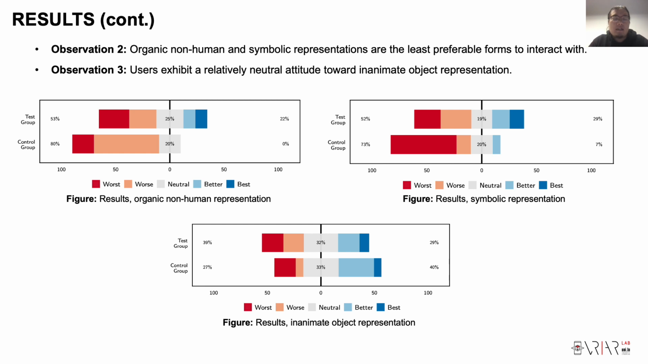And now, if we look at the figure at the bottom, this figure shows how people think about inanimate object representation, and we can see that the 2 bars are approximately located in the center of the figure, which means that participants have a relatively neutral attitude toward inanimate object representation.